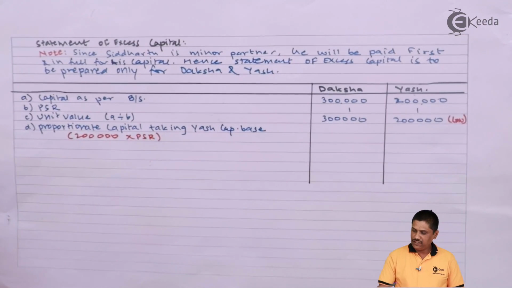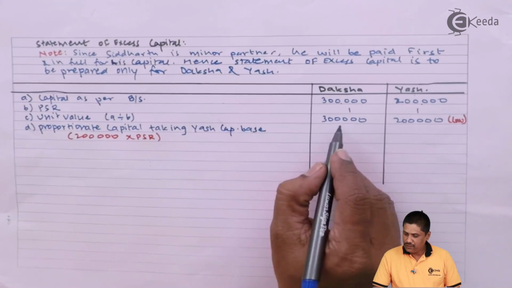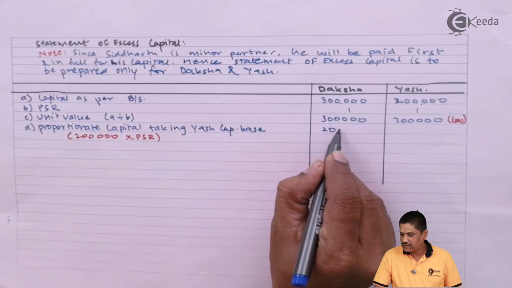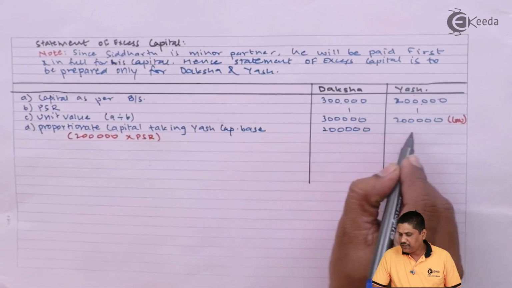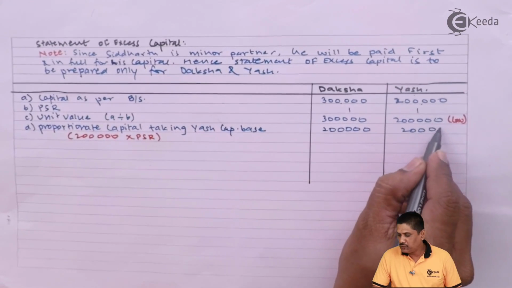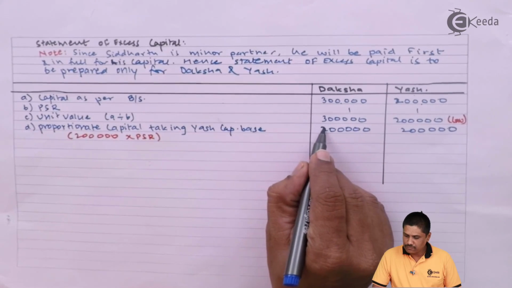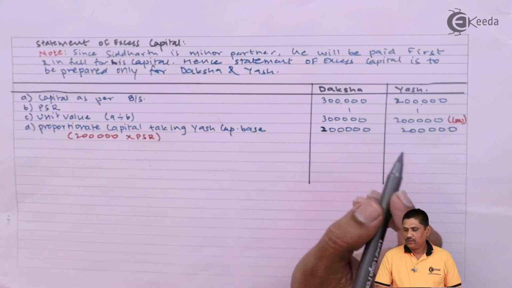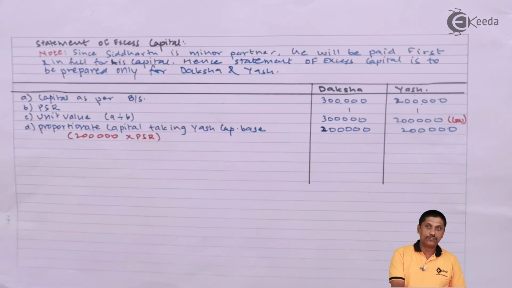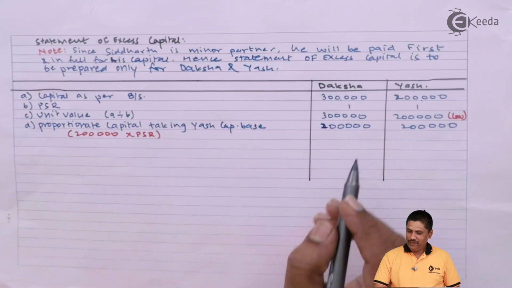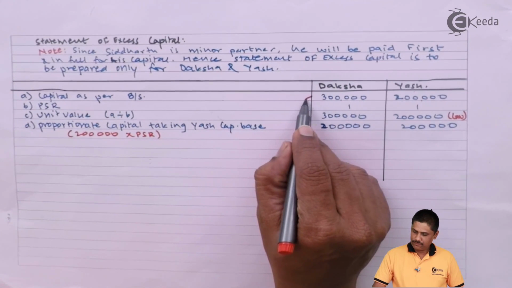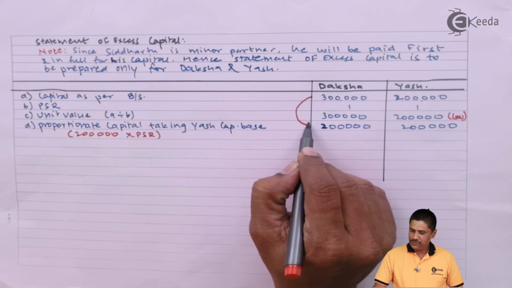So if I consider Yash as a base, capital should be 2 lakhs and 2 lakhs, because their profit sharing ratio is 1:1. But you can notice their actual capital was 3 lakhs, while proportionate capital is 2 lakhs.